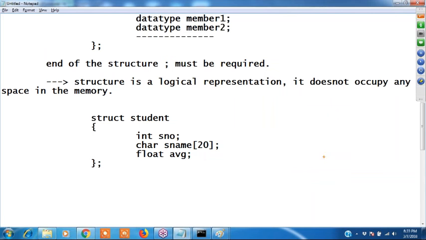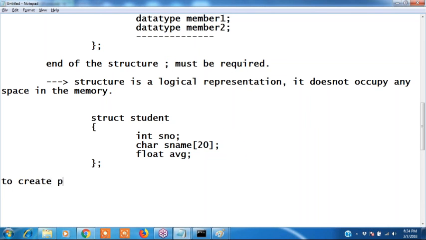Clear this, right? What is meant by physical representation? See here, it doesn't allocate any space. No memory will be allocated for the structure. Structure is a logical representation. Then to create a physical representation for the structure, right?